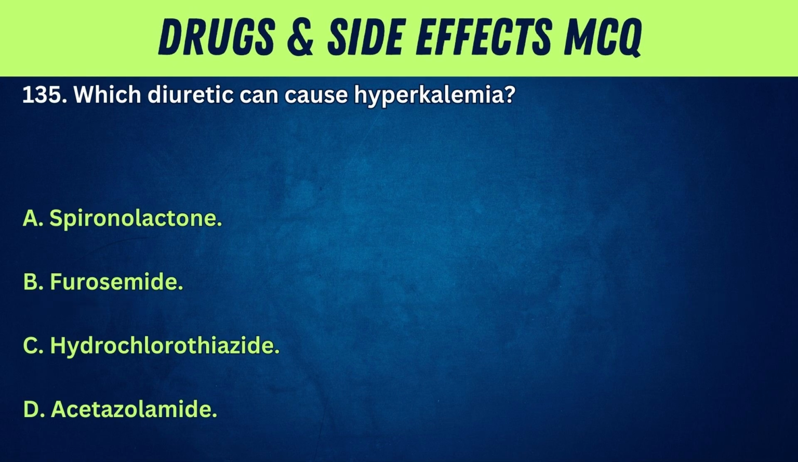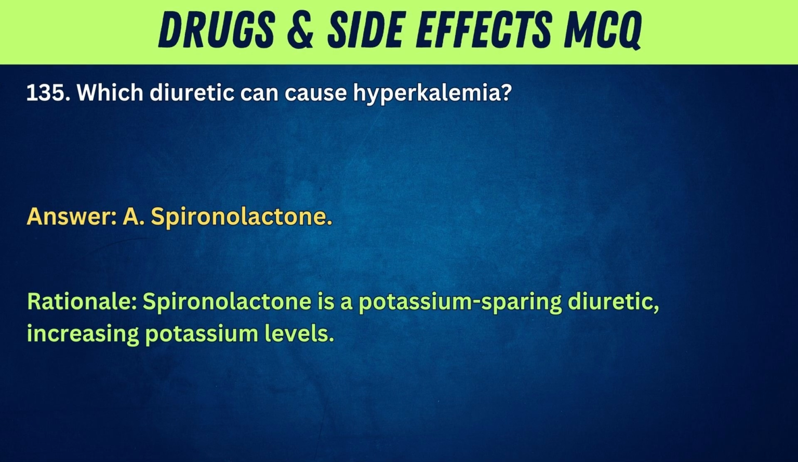135. Which diuretic can cause hyperkalemia? A. Spironolactone. B. Furosemide. C. Hydrochlorothiazide. D. Acetazolamide. Answer: A. Spironolactone. Rationale: spironolactone is a potassium-sparing diuretic, increasing potassium levels.